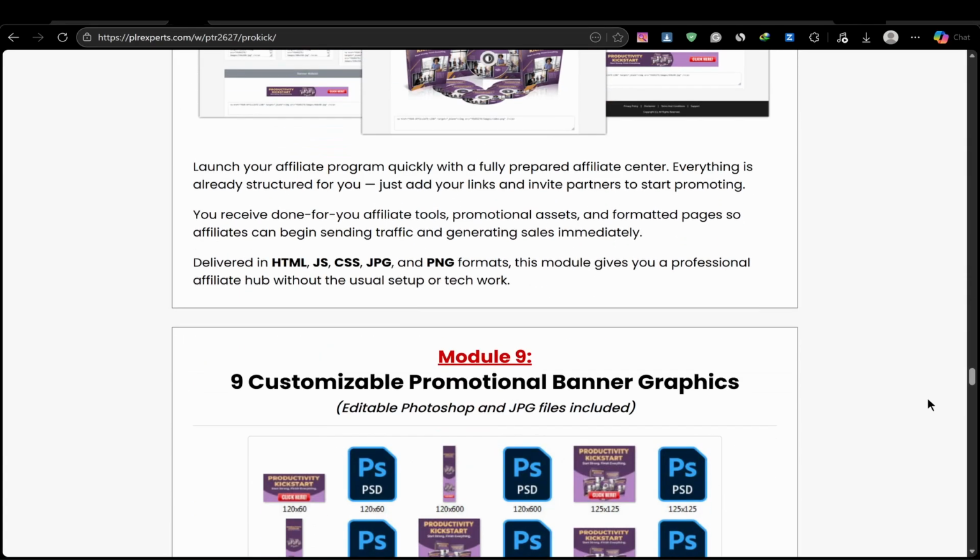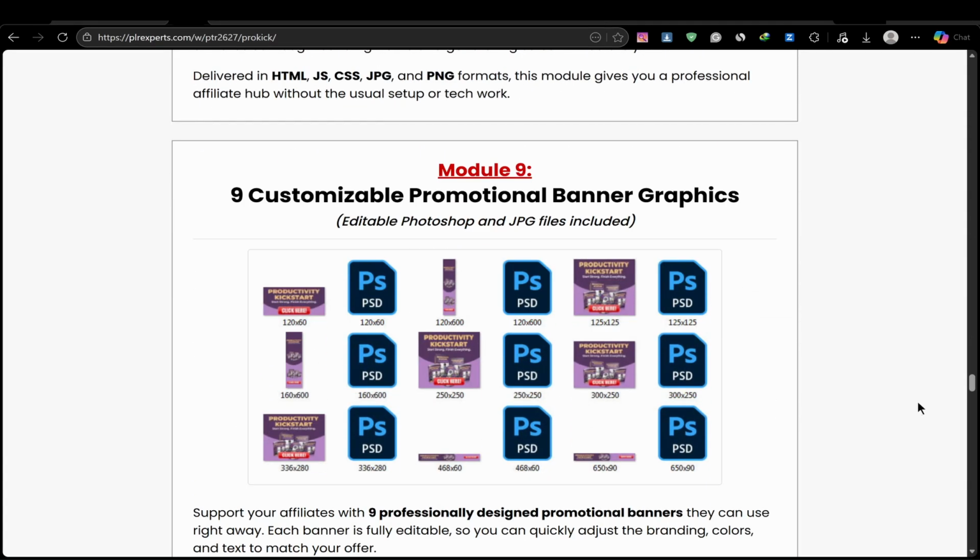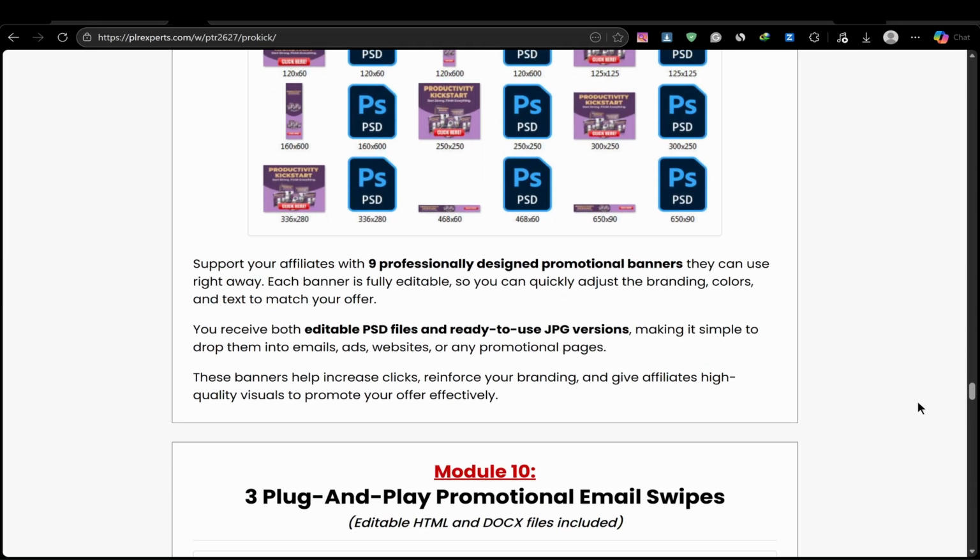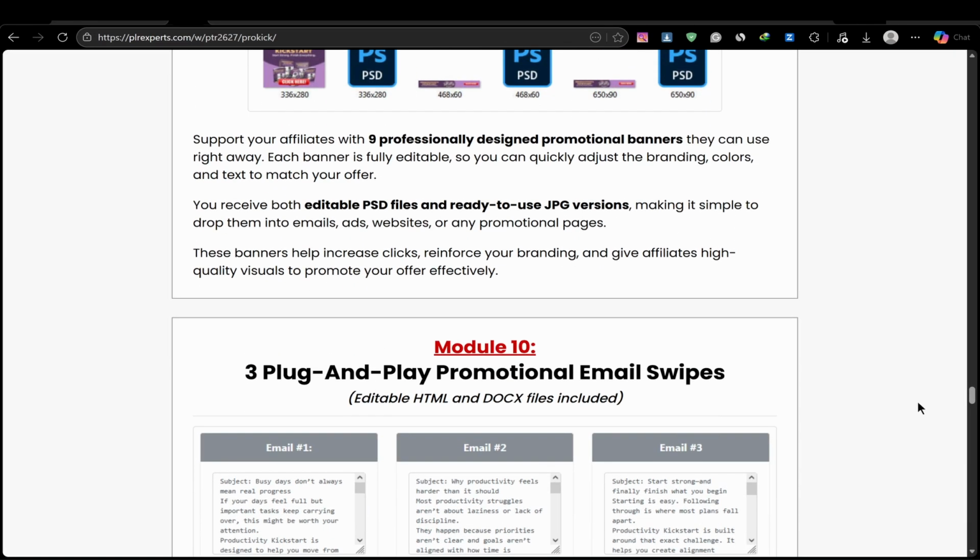Next, you'll see the template section. These are plug-and-play scripts and video layouts you can copy and paste. You don't need to write anything from scratch.